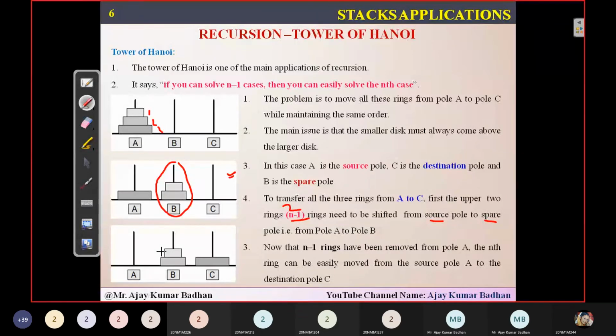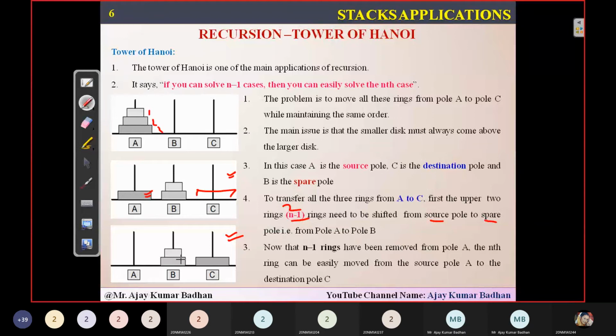How? See here, the second one is here, the first one is here. The first one is shorter than the second one. The condition has been satisfied here. Now what I will do is simply remove the largest one from source pole A and store it here. That is nothing but your third figure. You can see I've shifted the largest one here.